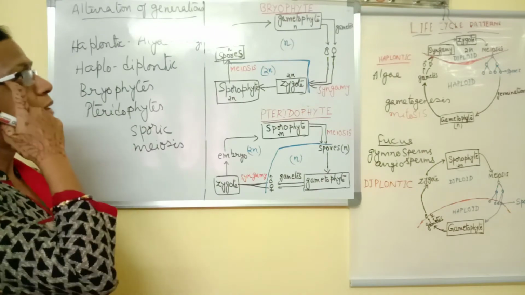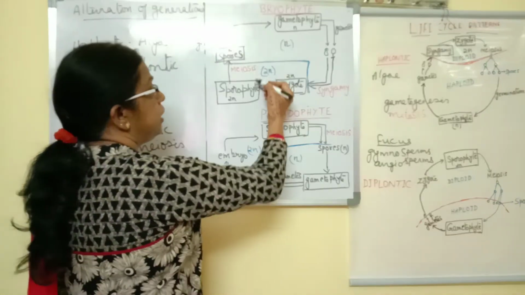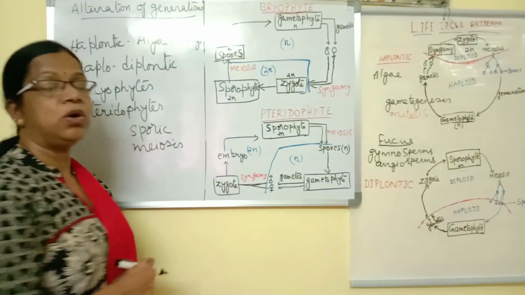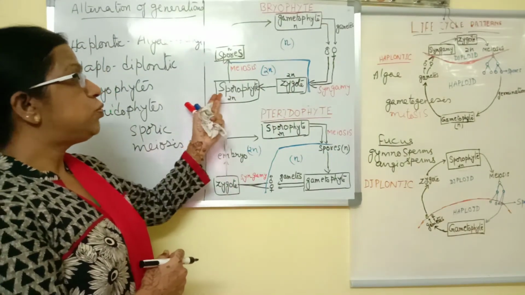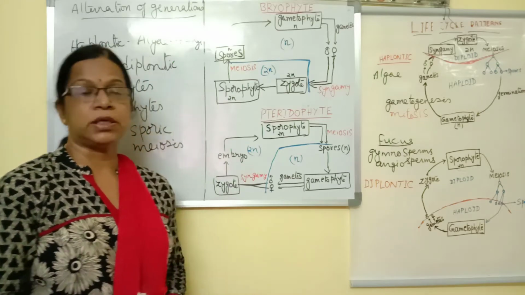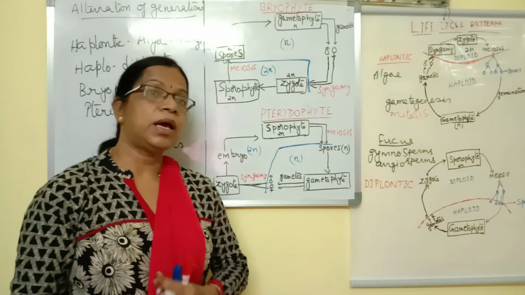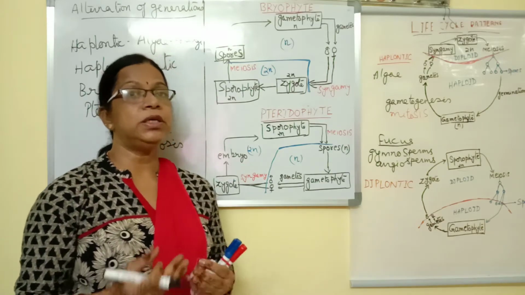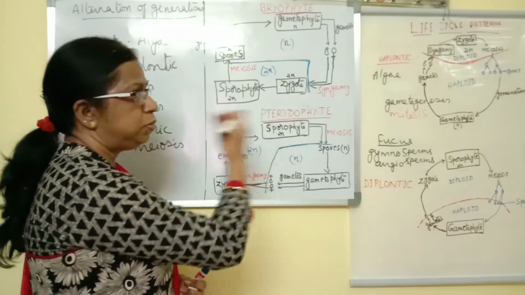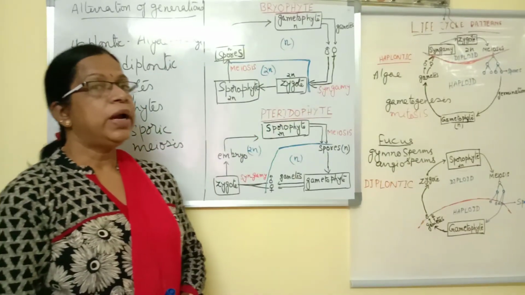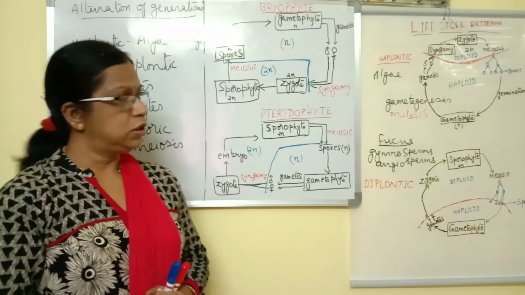This is called haplodiplontic because here the haploid and diploid stages are equally dominant, equally developed. We find here in the bryophyte, the sporophyte also is a multicellular structure. It is well developed. The sporophyte shows foot, seta and capsule. So it is well developed and multicellular. Whereas the sporophyte in the haplontic life cycle is represented only by a single cell, that is the zygote.